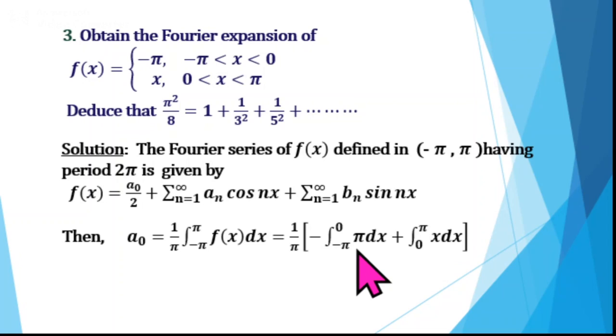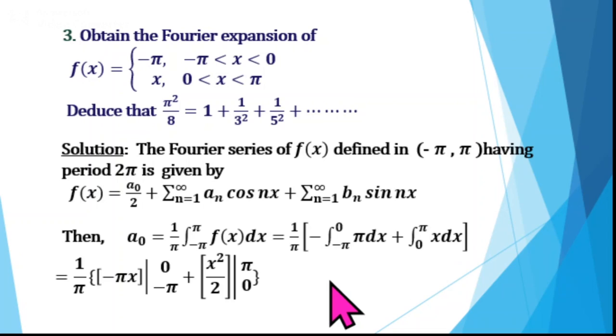Integral of x is x square by 2. So substitute the limits. For the first term, we have minus pi to 0, upper limit 0, lower limit minus pi. And for the second term, upper limit is pi, lower limit is 0. Simplifying, we will get a0 equal to minus pi by 2.